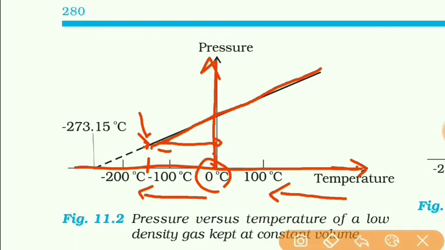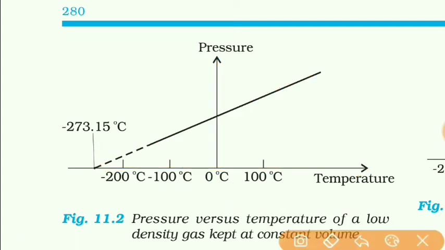Now next, this dotted line represents that if the temperature is still decreased, actually the temperature is now not decreased, but as this straight line is obtained from previous observation, then we can imagine that if still the temperature is decreased, then what will happen?